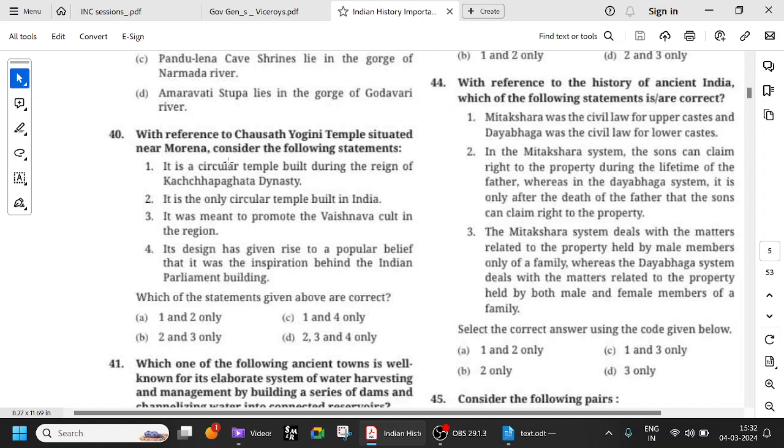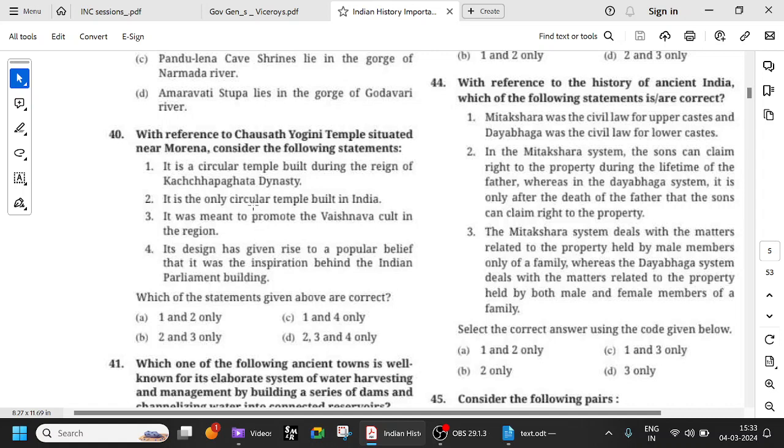It is a circular temple, and even our parliament building, they say, is inspired by this Chausat Yogini temple. Okay, the circular temple. Most of the other temples have this curvy linear, stepped linear or stepped pyramid kind of form, like the Nagara, Dravida, etc. And this is a circular temple. So it is unique. It is the only circular temple. So I don't think it is the only circular temple. There are many other temples, and it was meant to promote the Vaishnava cult in the region.